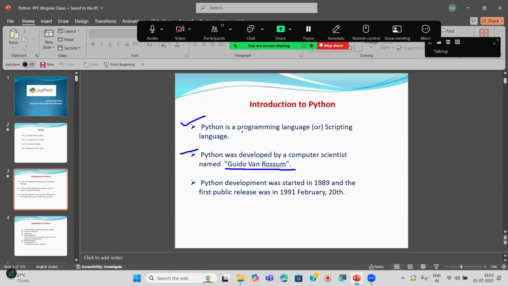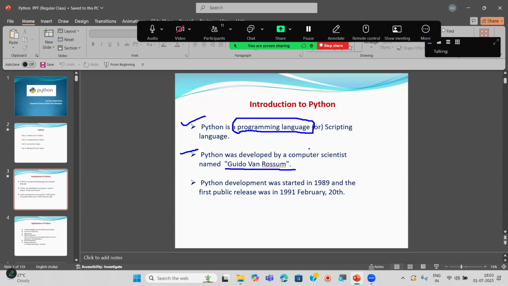So already we know Python is a programming language. What is the use of this programming language? Anyone online, guys? I said already in the previous sessions, Python is a programming language, right?